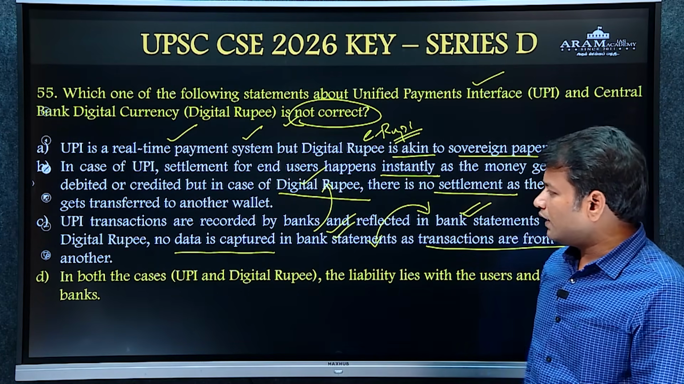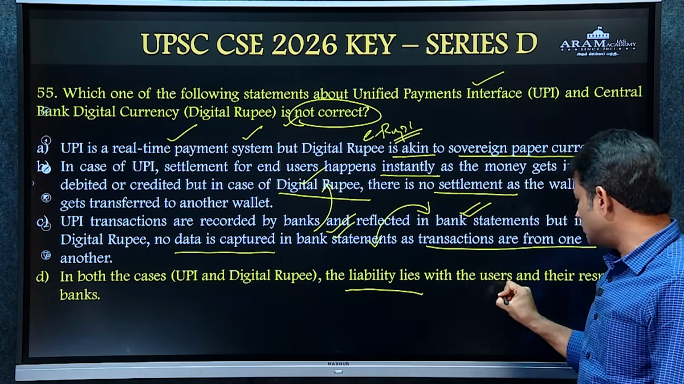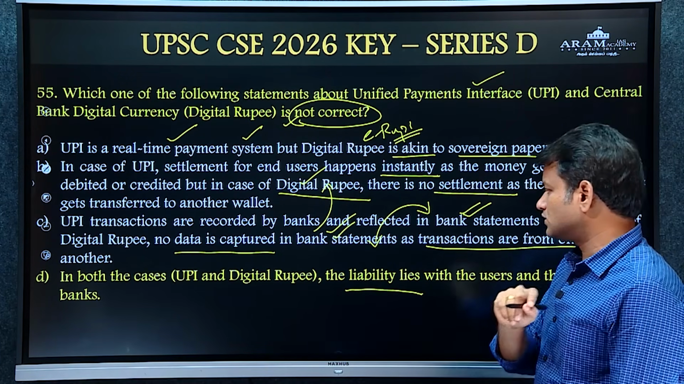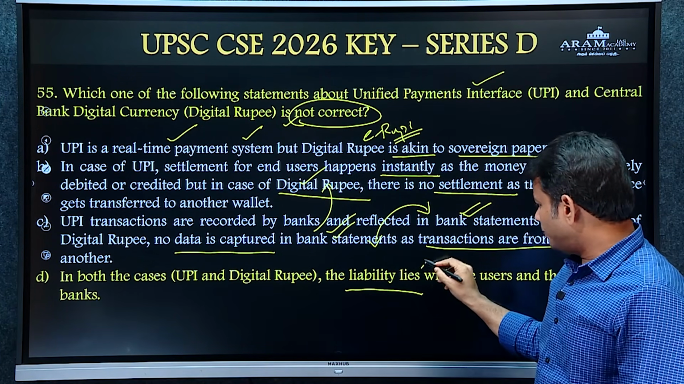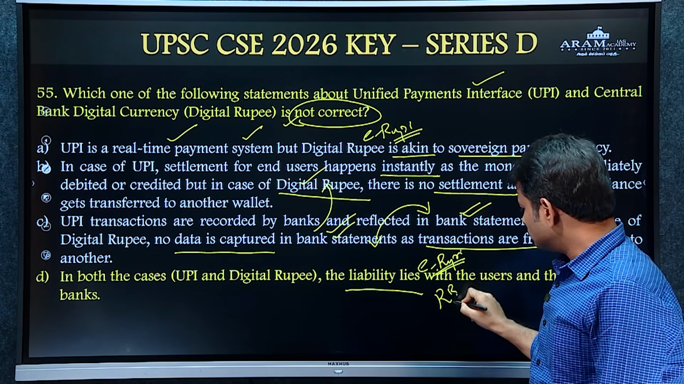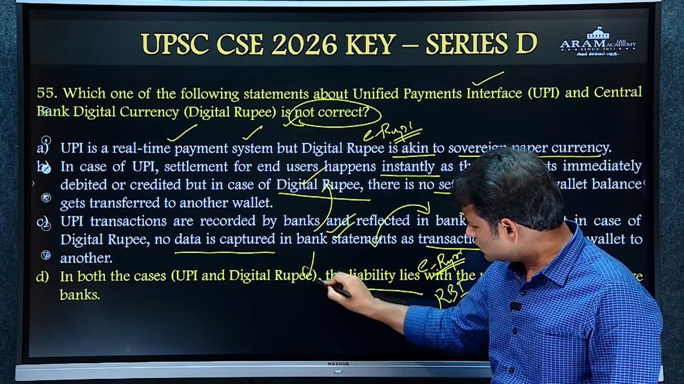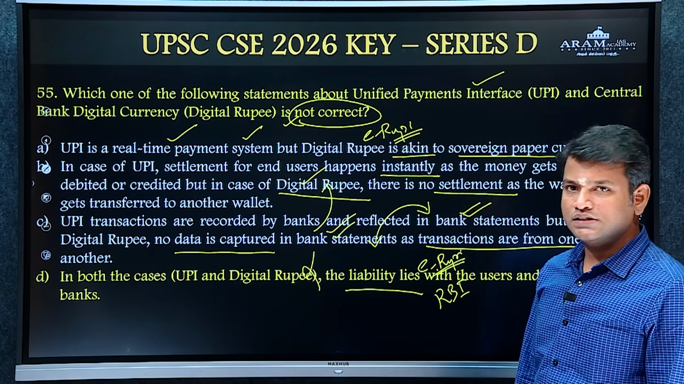And statement 4: in both cases, UPI and digital rupee, the liability lies with the users and their respective banks. Actually, the e-rupee is the liability of the RBI, not the liability of the user. So statement 4 is incorrect. So the answer is D.